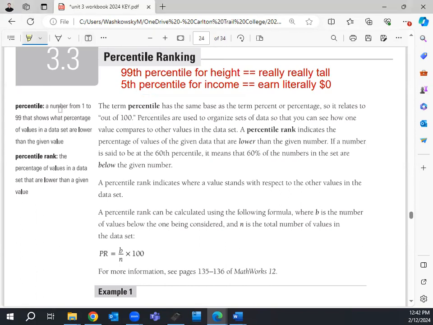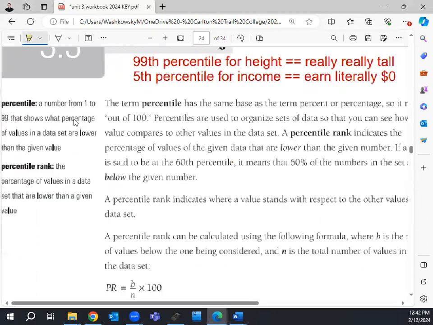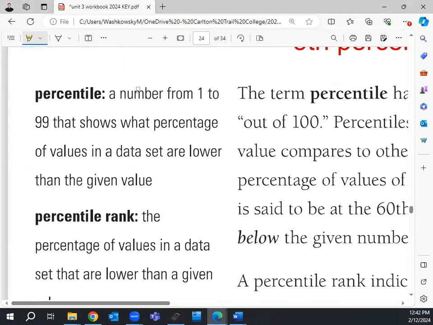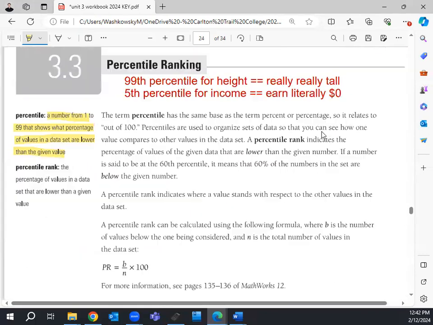So when we're talking about percentile, I'm just going to zoom in for a second. Percentile is a number from 1 to 99 that shows what percentage of values in a data set are lower than the given value. That is the fancy way of saying that if I say 99th percentile for something, it means 99% of people are below that. If you're in the 99th percentile for height, that means you're really tall. Everyone else is shorter. If it's 99th percentile for income, that means you're Elon Musk. You're one of the richest people out there.